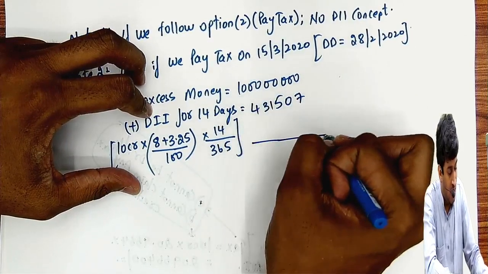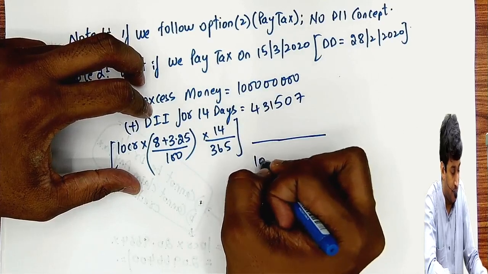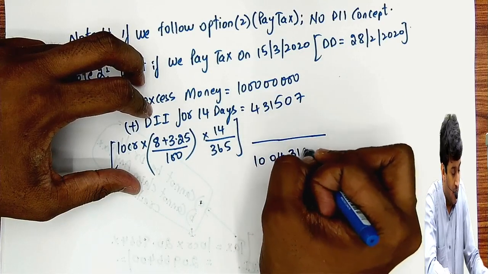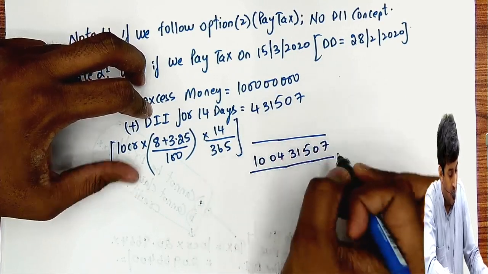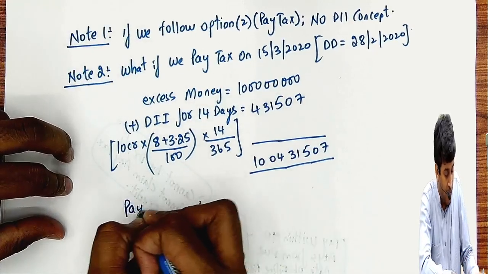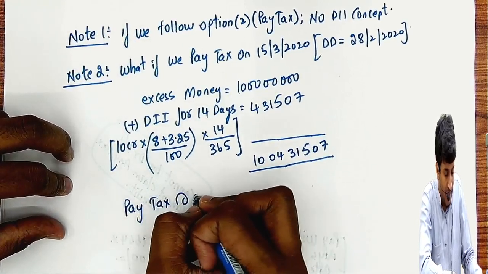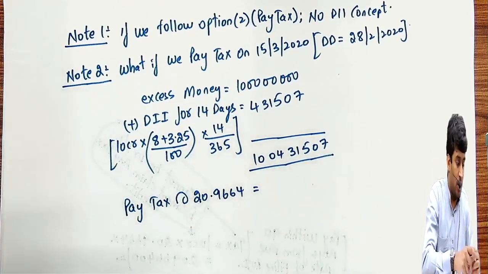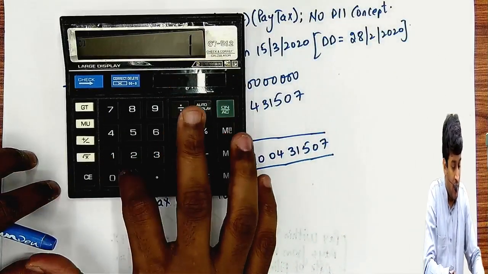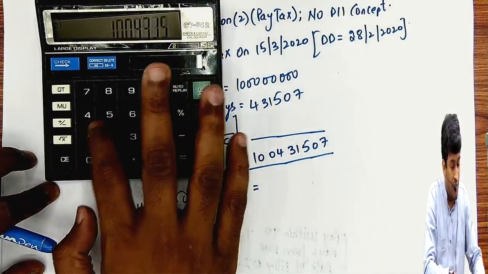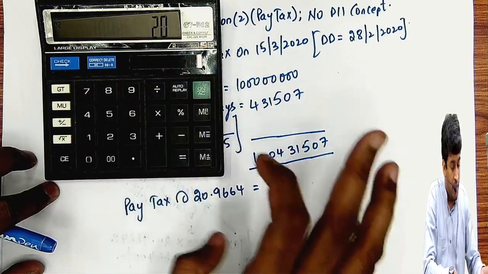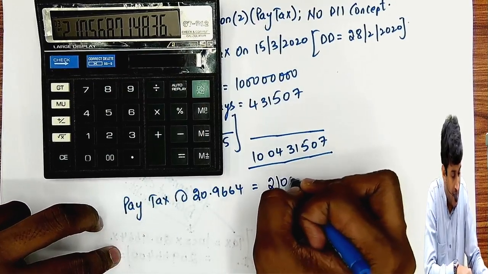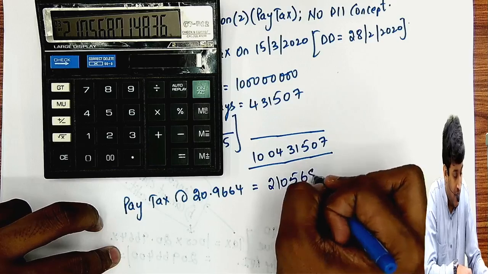Take the total, 10 crores 4,31,507. On this you have to pay the tax. Pay tax at the rate of 20.9664%. On this amount you have to pay the tax. That is 10,04,31,507 into 20.9664%, 2 crores 10,56,872.